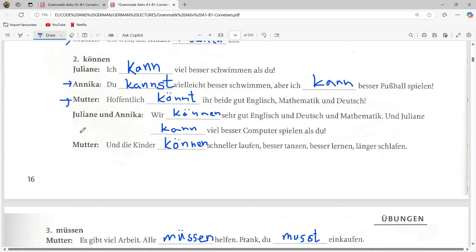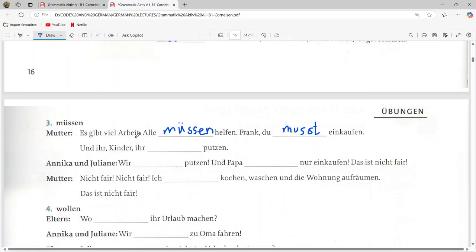Okay, so what the sentence is saying, that there is so much work, all have to help or all must help. And now she is referring to her husband. Frank, you must go shopping, so you must shop.